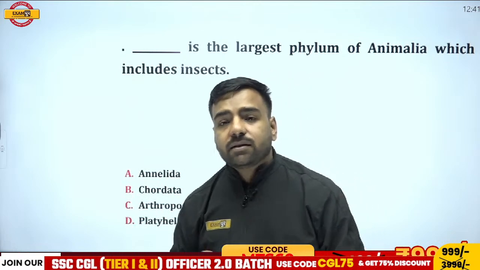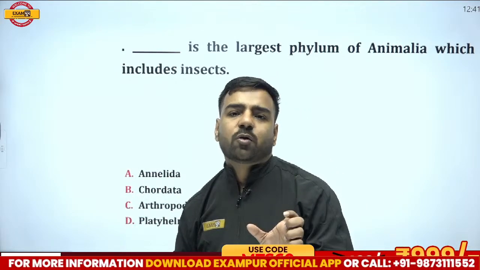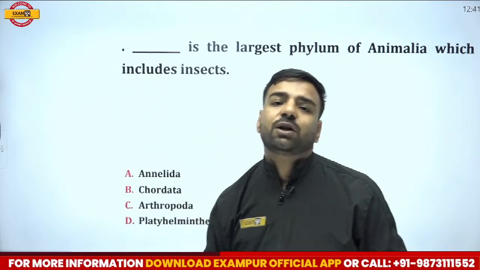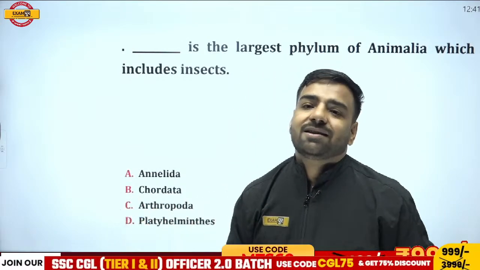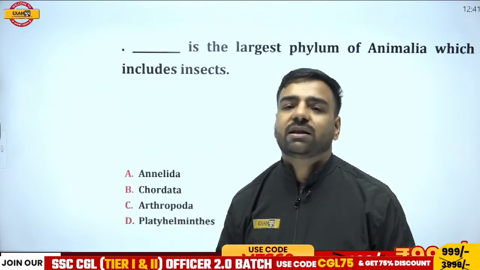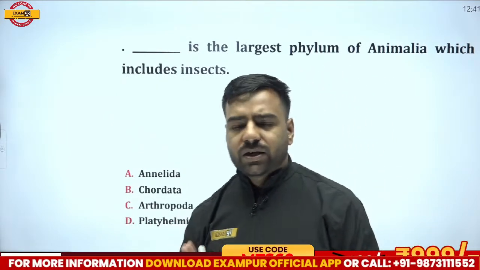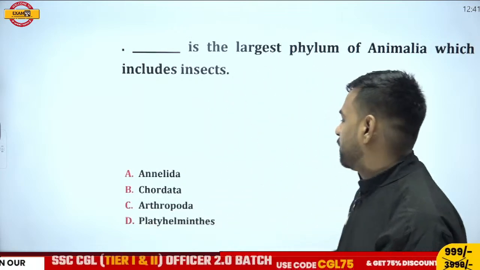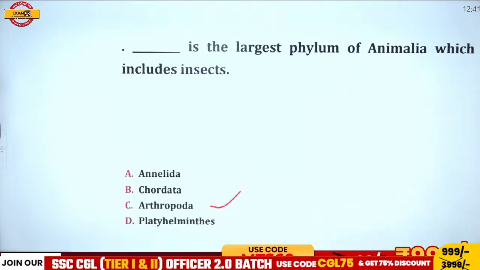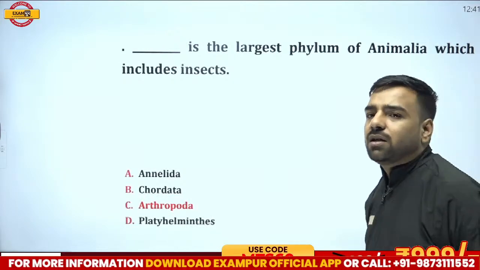So yes, that belongs to Arthropoda. And how many species are there? You can talk about more than 7.5 lakhs, so 7,50,000 or more species. But basically, if I talk about the largest phylum, that is going to be your Arthropoda. That is option number C, where we are talking about all those insects and all. Okay. Next.